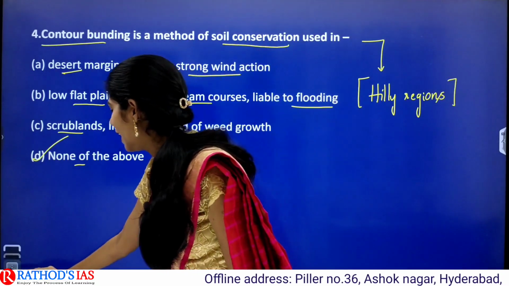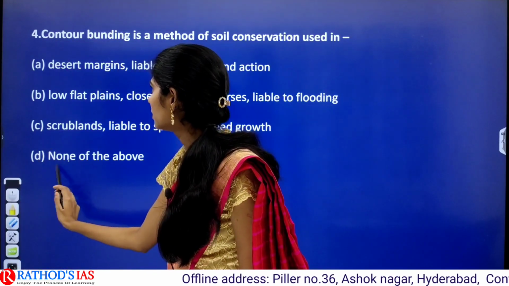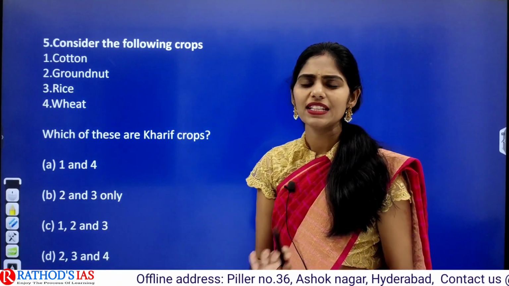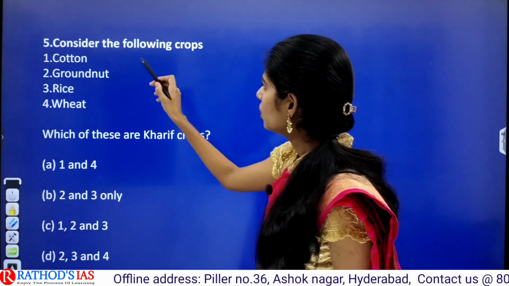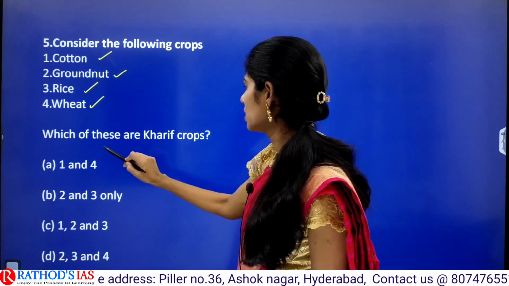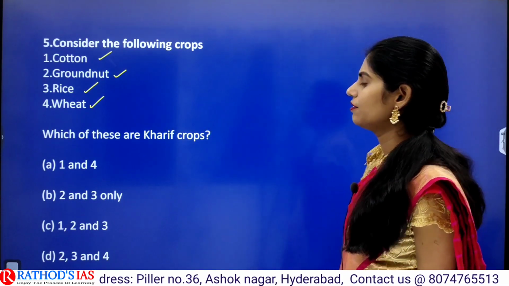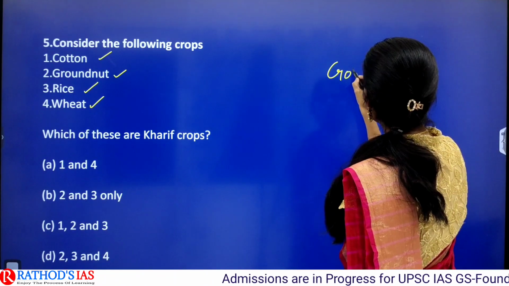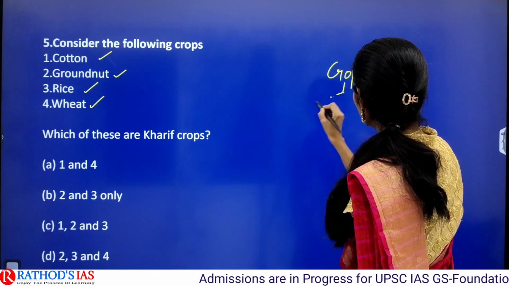Clear? Now let us see the next question. The next question is, consider the following crops. It is a very simple and direct question. One is cotton, second is groundnut, third is rice and fourth is wheat. Which of these are kharif crops? So we are talking about types of crops. We can divide them into three types.